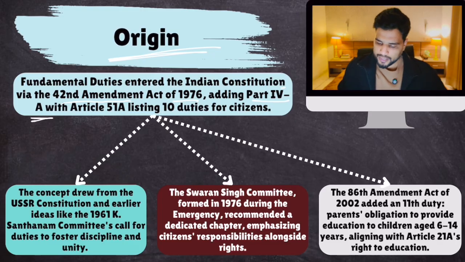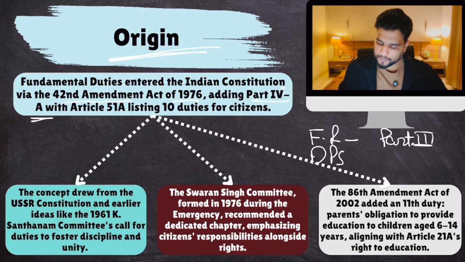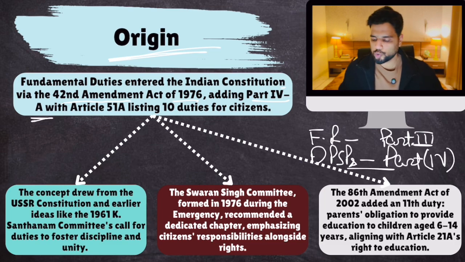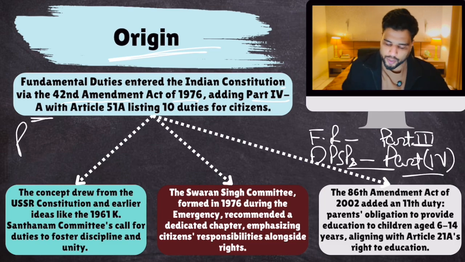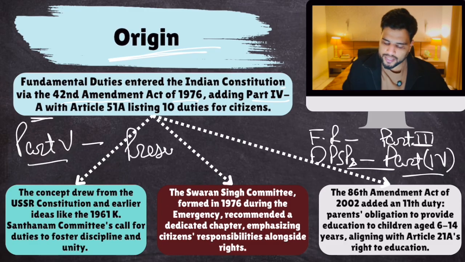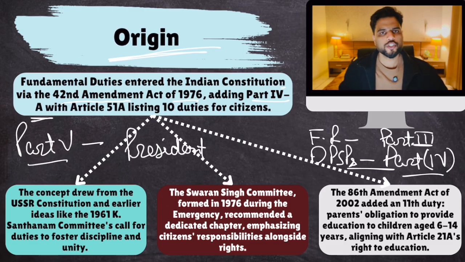Remember that fundamental rights are in Part 3, DPSPs are in Part 4, and in the original constitution, just after Part 4, there was Part 5, which dealt with the President and the Union executive. So the original constitution had parts 1, 2, 3, 4, 5, but fundamental duties were created later.